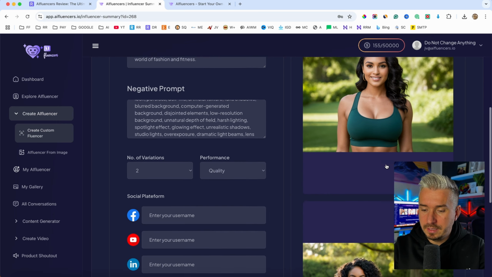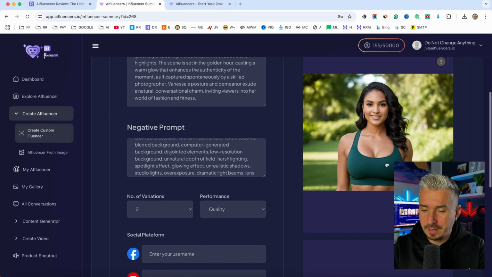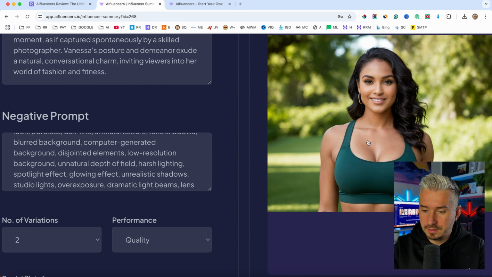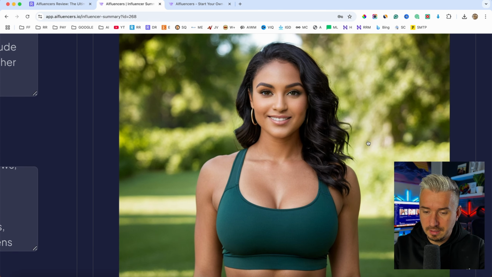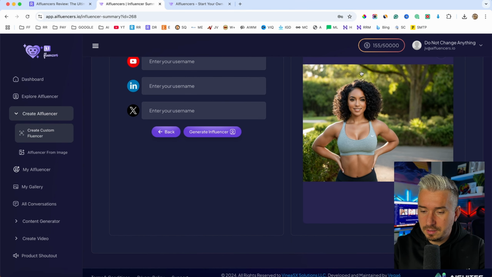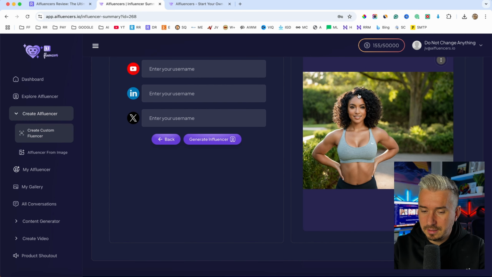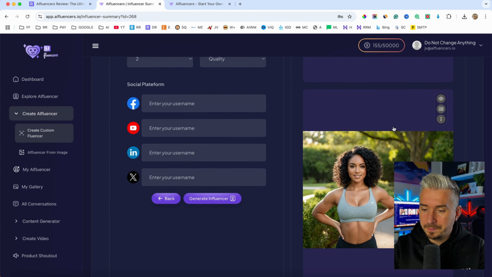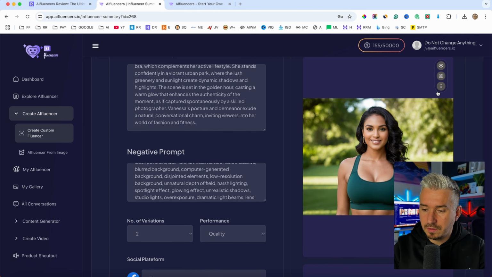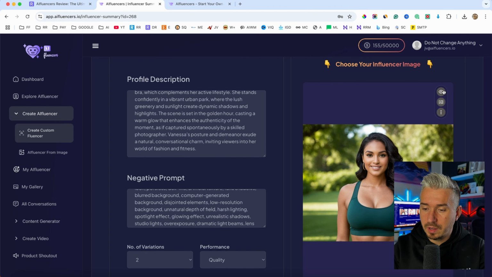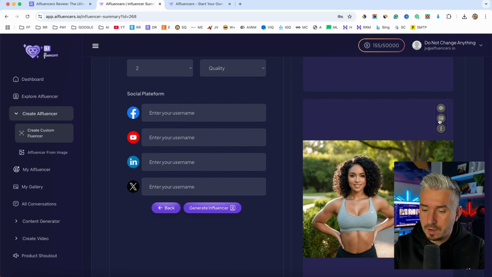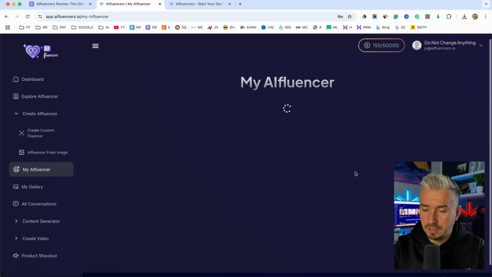And there we go. We have these 2 options. The first one looks absolutely insane. Really, really nice. And the second one, I think this one looks better. Yeah, this one looks really, really cool. As you can see, we have these options on each individual image. You can view it. You can also set the influencer image. And if you click these 3 dots, you can add some objects, enlarge objects, and improve details. But I will choose the second one. I will click set influencer image because I really like that one.